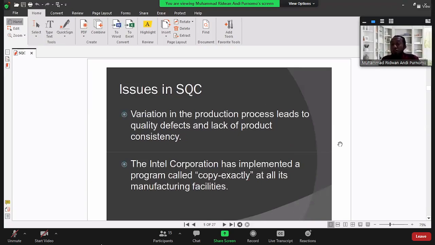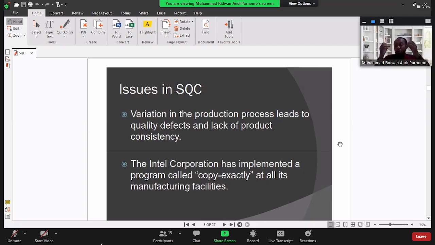In order to build quality in the process, the objective is to minimize or reduce the variation of the products. You can imagine, if you have mineral water around you, let's say you have more than one bottle, you can try to compare the water level.